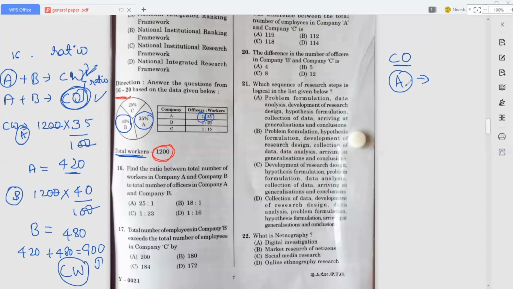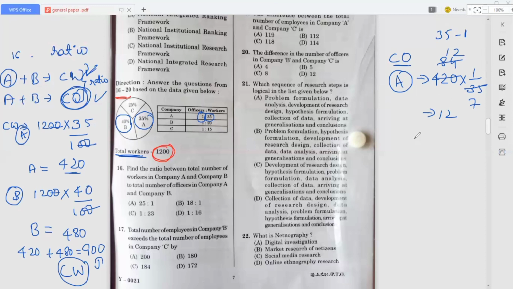420, right? So we have to add this 420 here, and how many workers? That is 35, right? So into 1 by 35, because 35 workers for one officer. So that's why we have to calculate like this. So now I will cancel this. 5 sevens are 35, 5 eights are 40, and 12. Okay, so here I got 12.